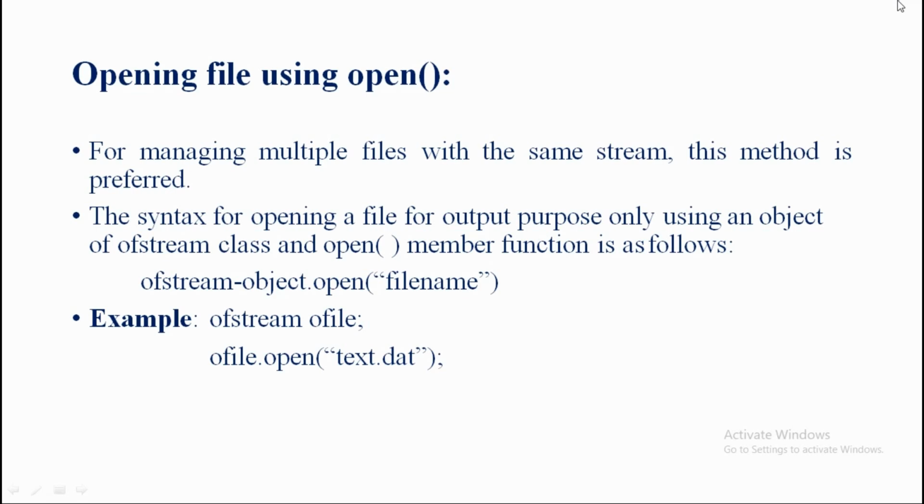Now whatever I completed here is applicable to our output purposes only, and we know that before going to take ofstream-object, first of all we need to declare. So the ofstream ofile I am going to declare, and after the declaration later I am going to take the ofstream-object. So here the ofstream-object name I used as the ofile. So ofile dot open text.dat. So finally we can say that the ofile is declared to be an object of ofstream type and need to represent the file text.dat.